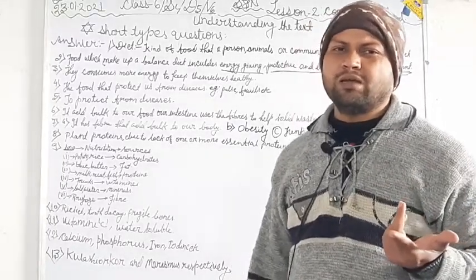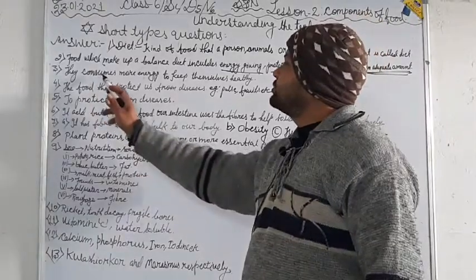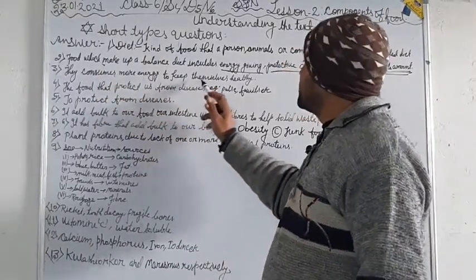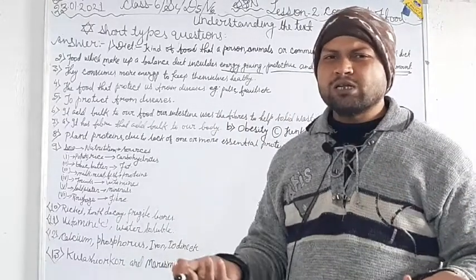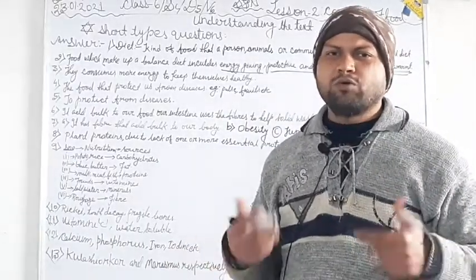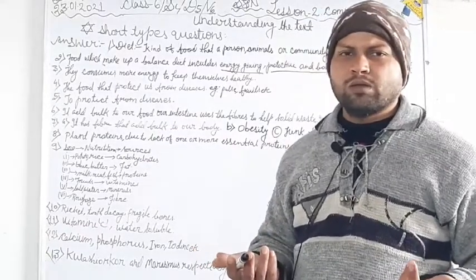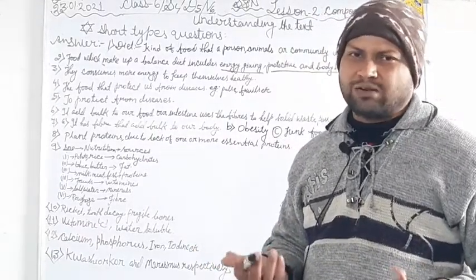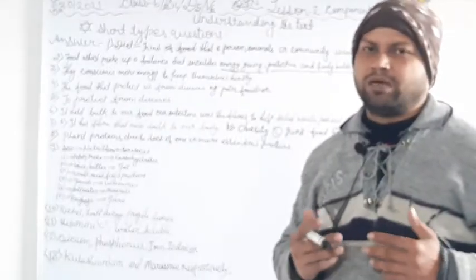It's the way we have to answer. They consume more energy to keep themselves healthy. They do more activities, so they require more energy, that's why they need more food. Understood? Try to write the answer in your own language. Please, it's my suggestion.